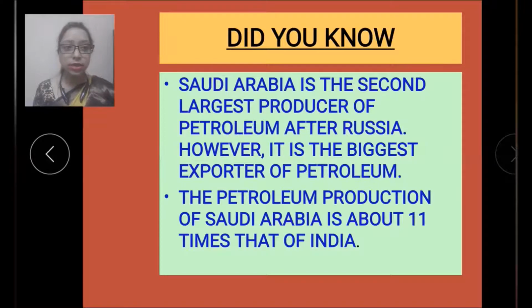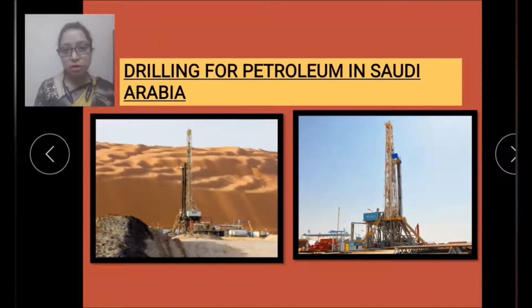Now let's see next. Now let's read out the information related to this picture. Drilling for petroleum in Saudi Arabia. So here you can see what is going on. Here drilling for petroleum is going on. They are drilling petroleum from the desert.